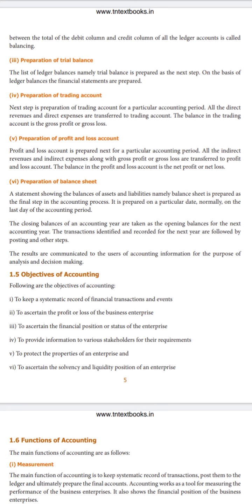After preparing your trading account and profit and loss account, we'll prepare the balance sheet. Here, the balance sheet will have the balances of your assets and liabilities. An asset is the belongings of the organization. We call belongings here the properties of the business.